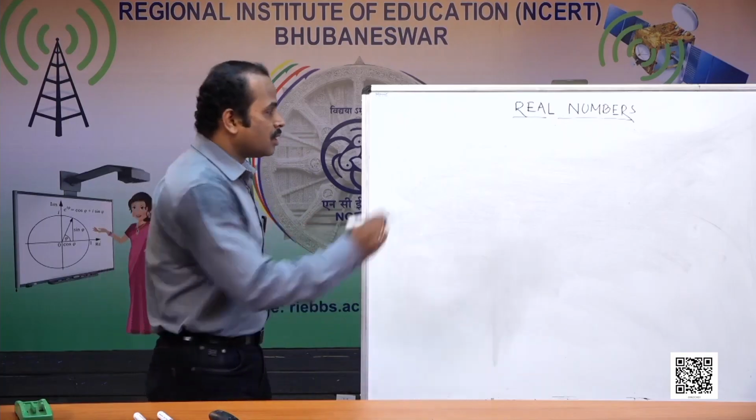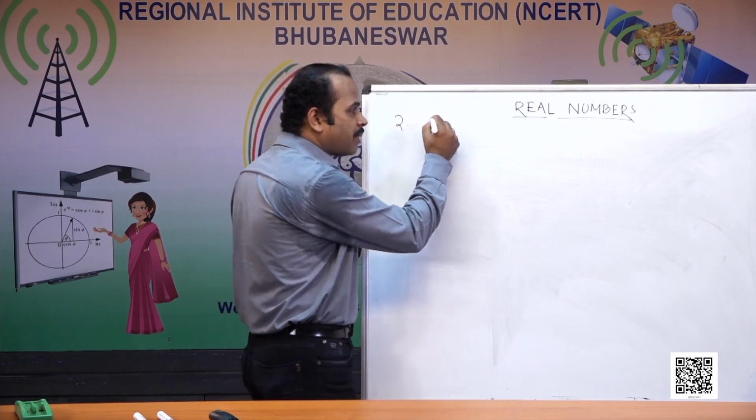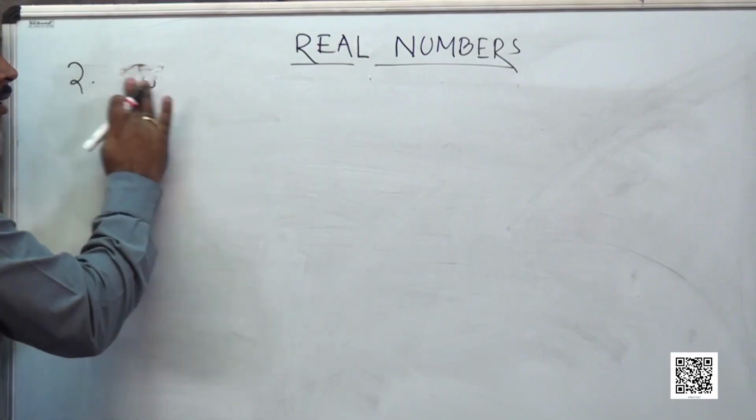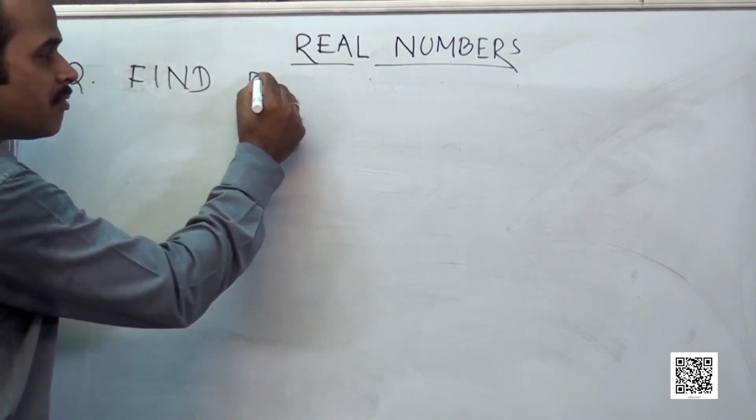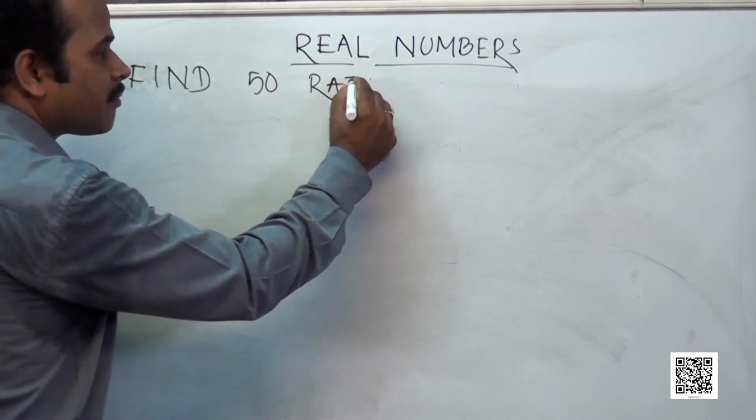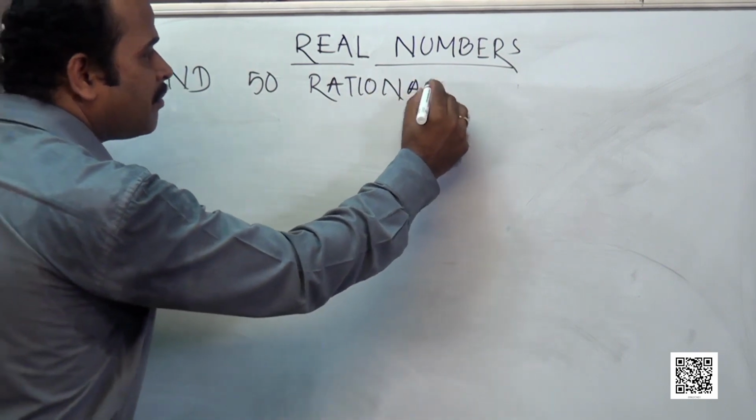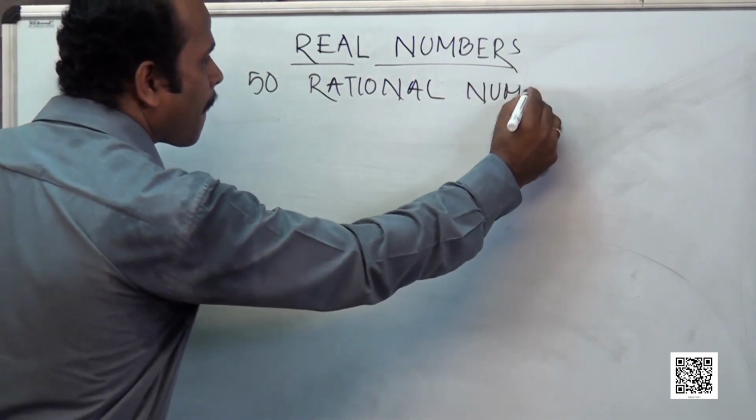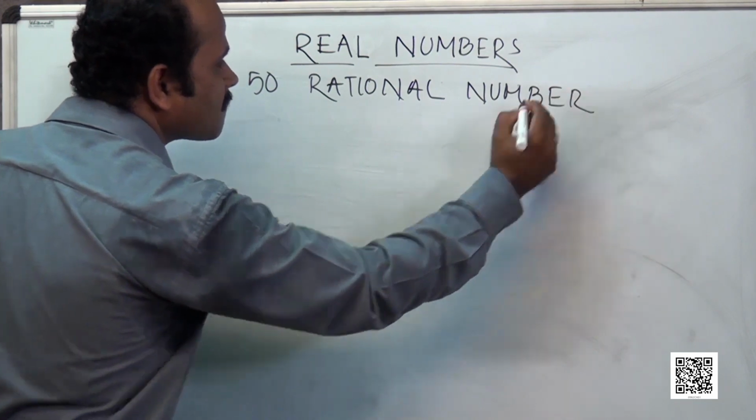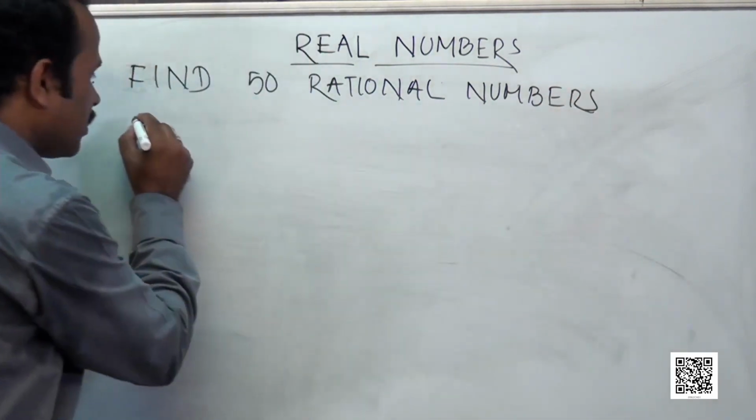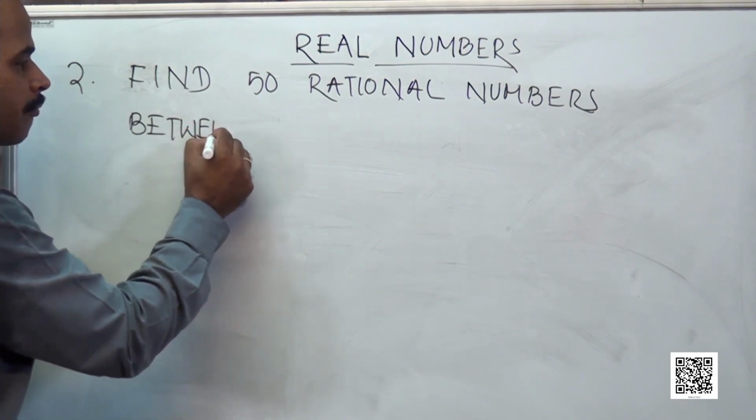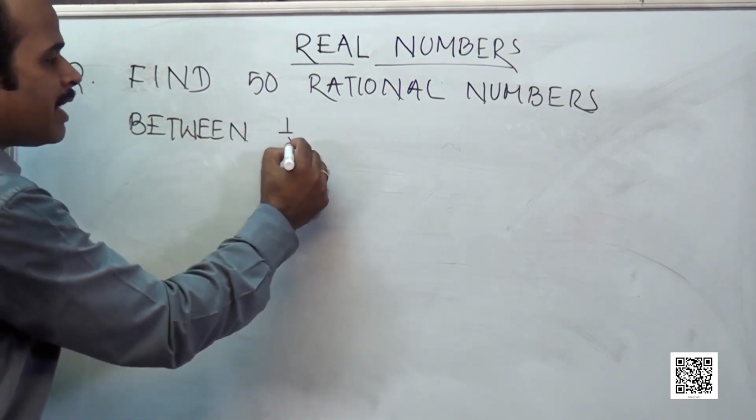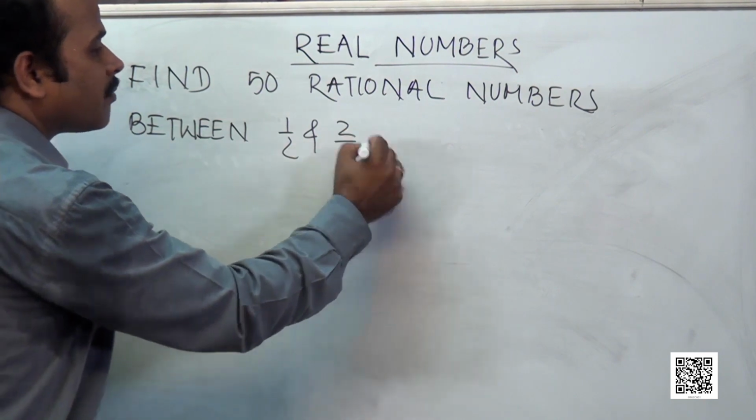50 rational numbers. So my question is to find 50 rational numbers between 1 by 2 and 2 by 3.